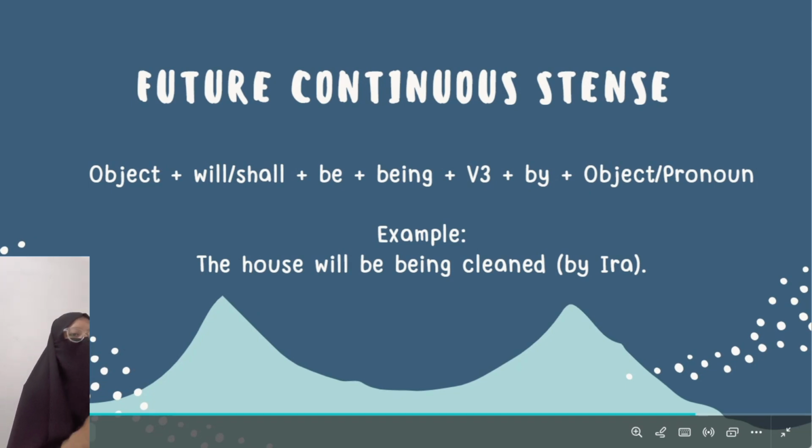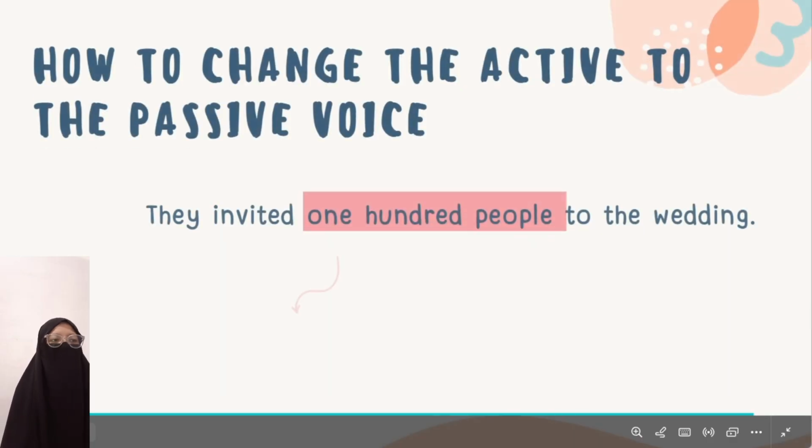After that, future continuous tense. We use object, will or shall, be, being, verb T, by, and object or pronoun. Like the example, the house will be being cleaned by Ira.